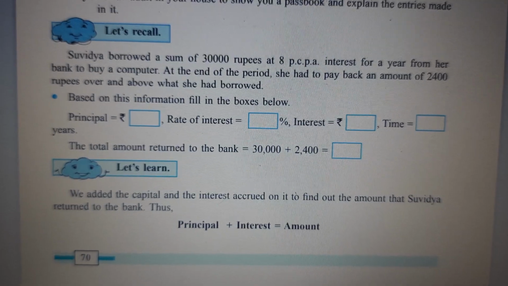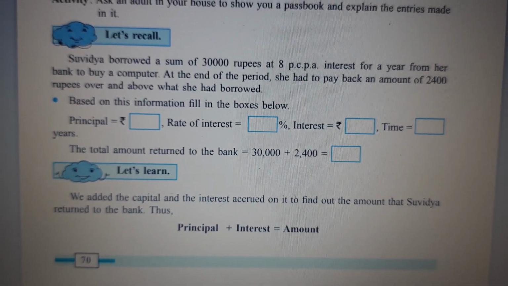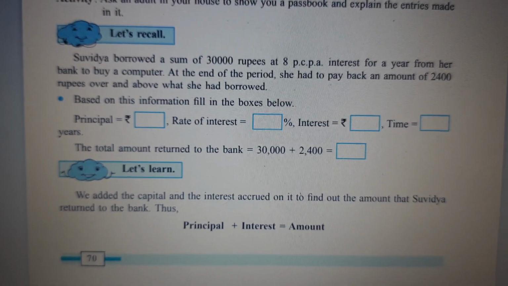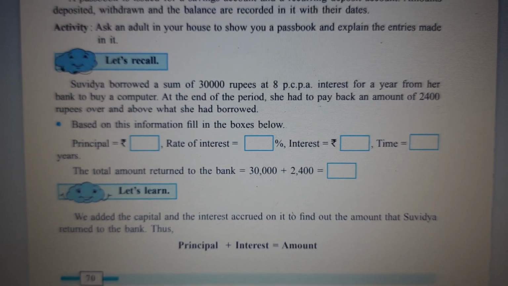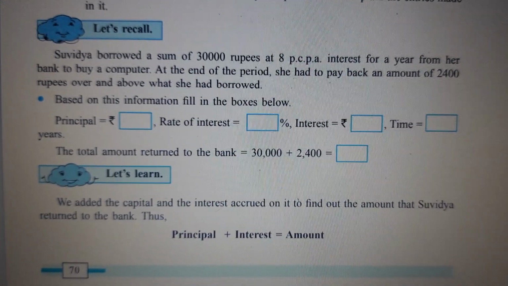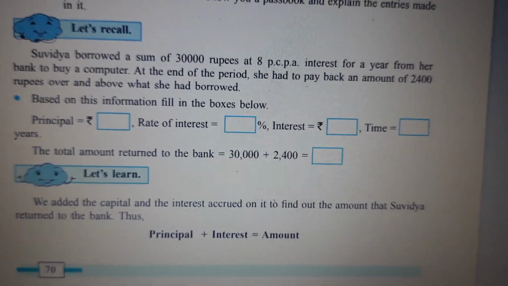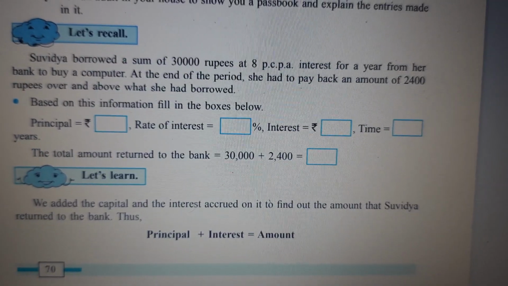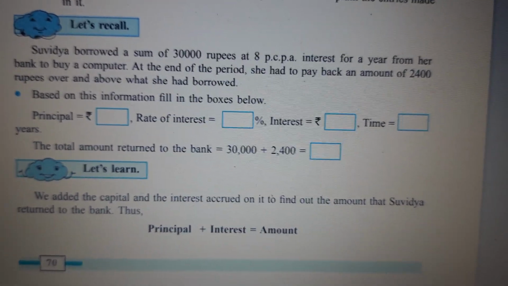So you are going to pay the principal as well as the interest to the bank, children. You are paying the interest monthly, and then you are paying the whole amount. So that is how it is. Principal plus interest is equal to amount, children. When we borrow money from the bank, it is the principal. Remember that.